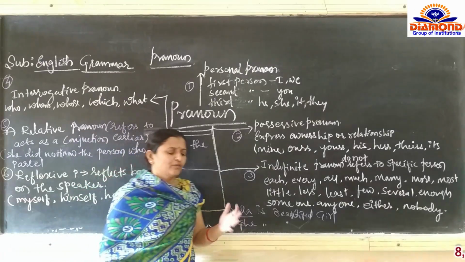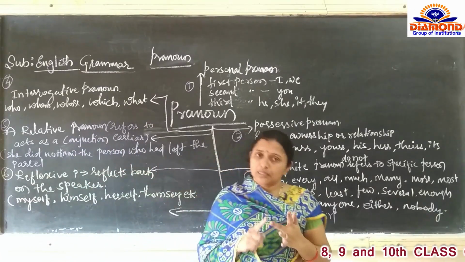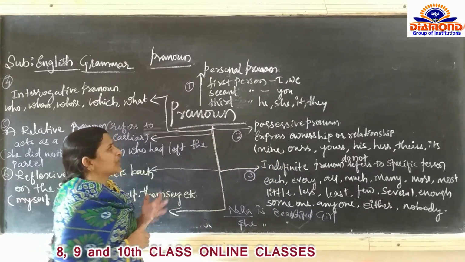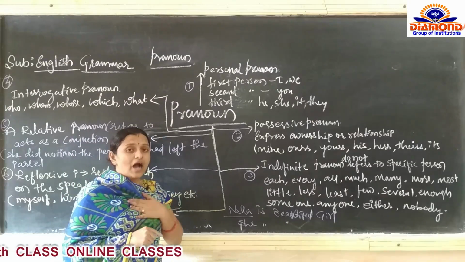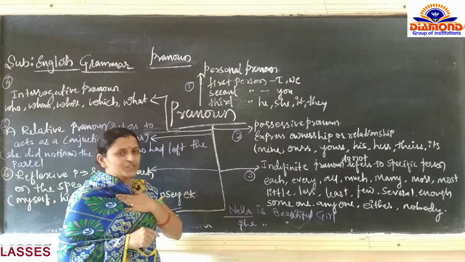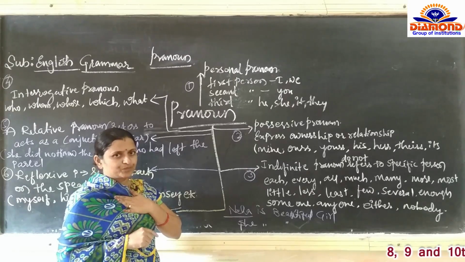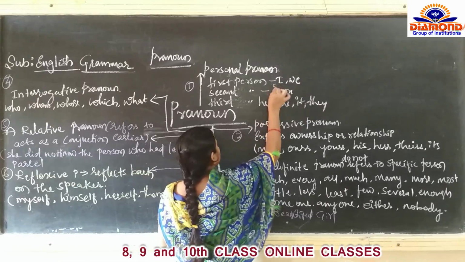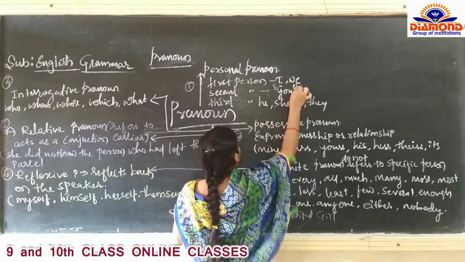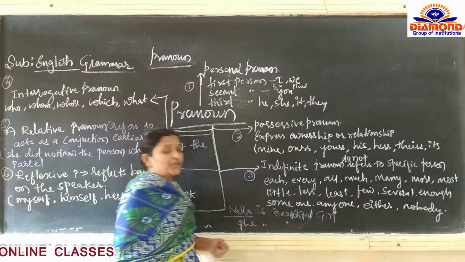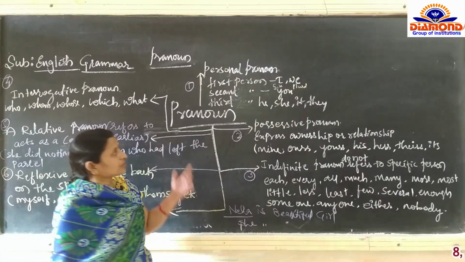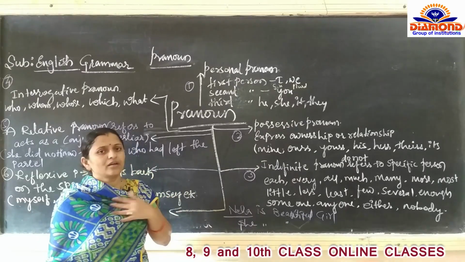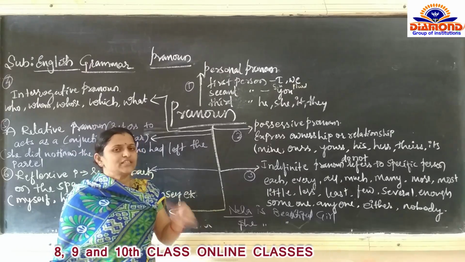In that, you know that we have first person, second person, third person in the personal pronoun. Personal means it is personal. First person is I and we. First person is going to be called I, singular, and we in the plural. I is used in the singular, we is used in the plural. This is very, very important while making a sentence.